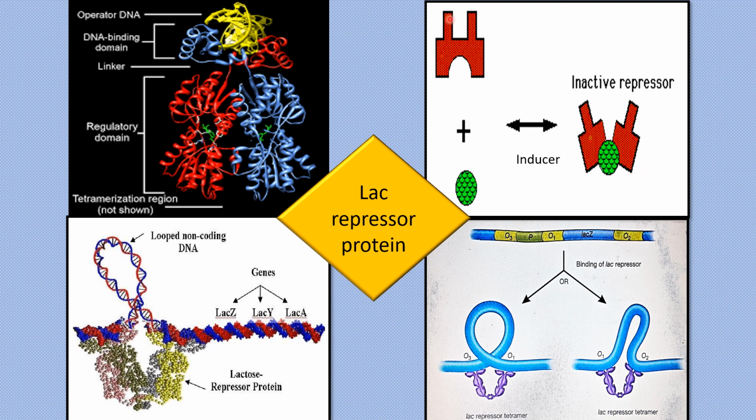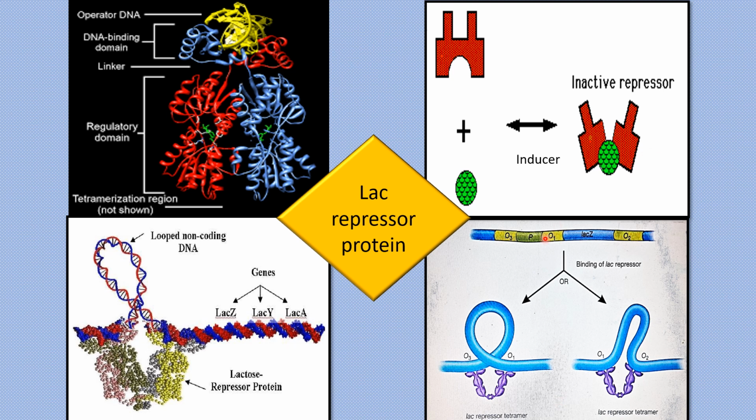So once the LAC repressor attaches to the inducer molecule, conformational changes occur in the repressor protein, which makes it inactive, unable to bind with the operator region.